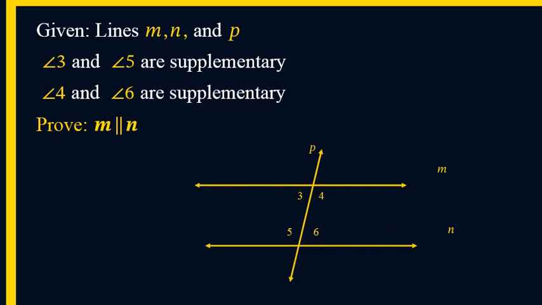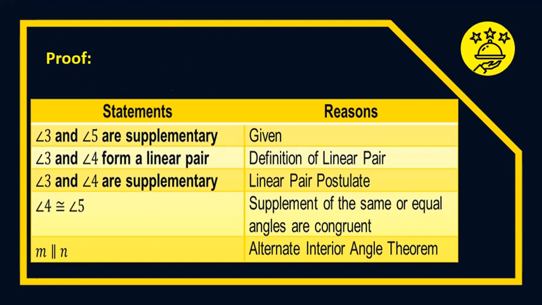Given lines M, N, and P, angle 3 and angle 5 are supplementary, and angle 4 and angle 6 are supplementary. We have to prove that M is parallel to N. So here is the proof of the given example above. The statement and the reason: angle 3 and angle 5 are supplementary, given.